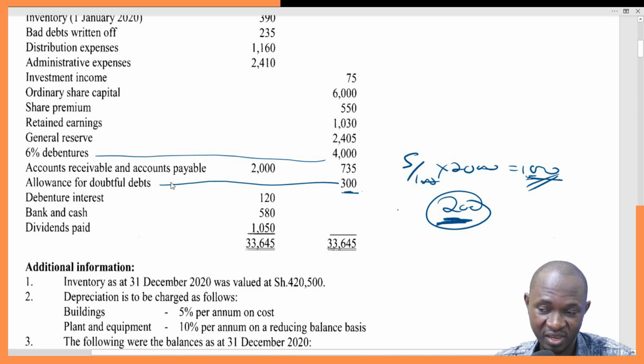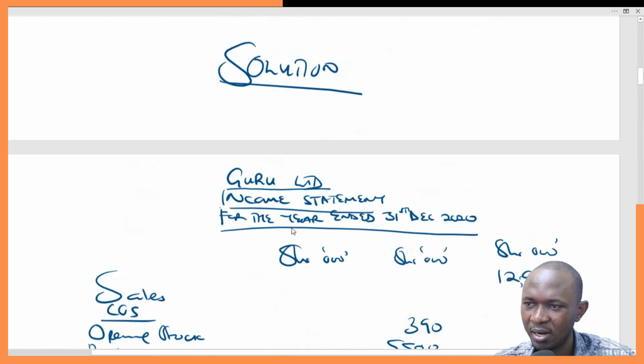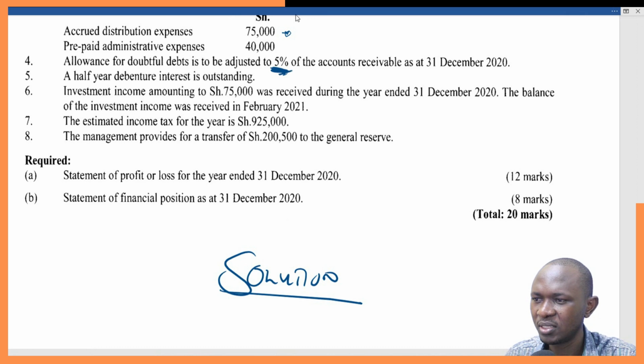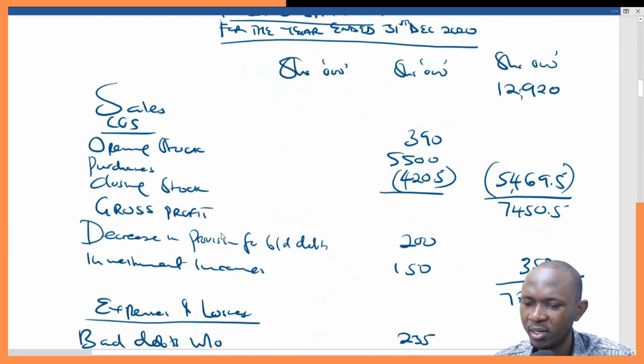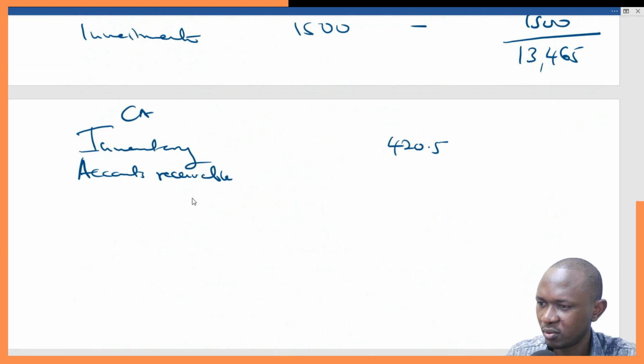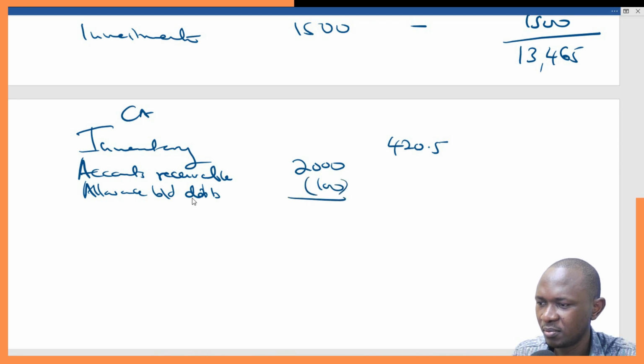The 100 is 5% of 2000. So it will be 2000 less allowance for bad and doubtful debts, which is 100. So this will give us 1900.